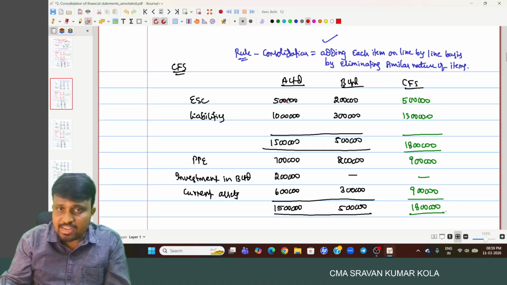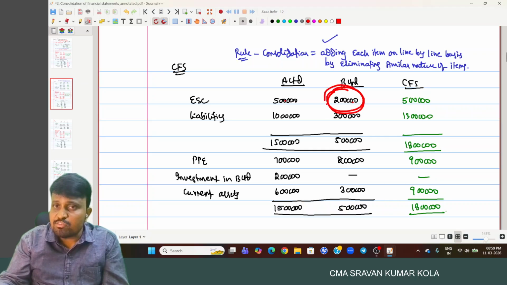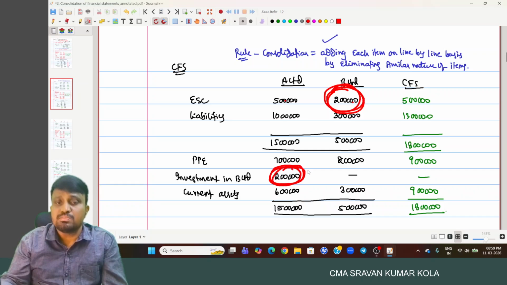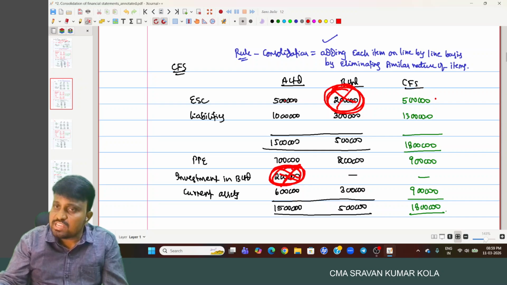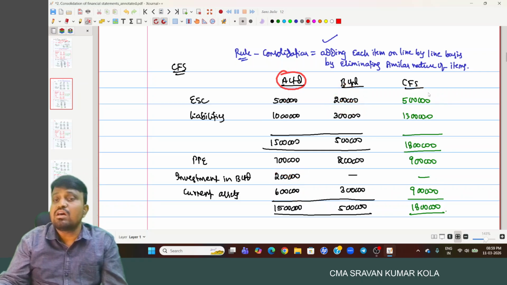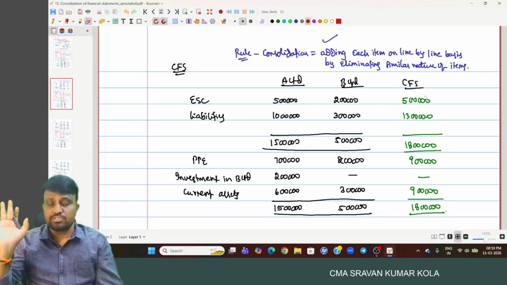So here 5 lakhs plus 2 lakhs. What is the similar nature here? The equity share capital of B Limited is represented as investment in B Limited. So these were cancelled. So only the equity share capital of A Limited is reflected in the consolidated financial statement.